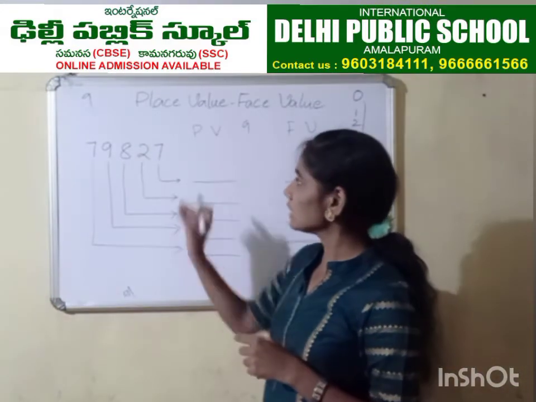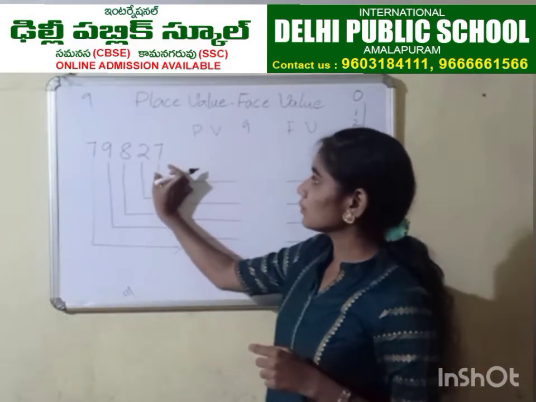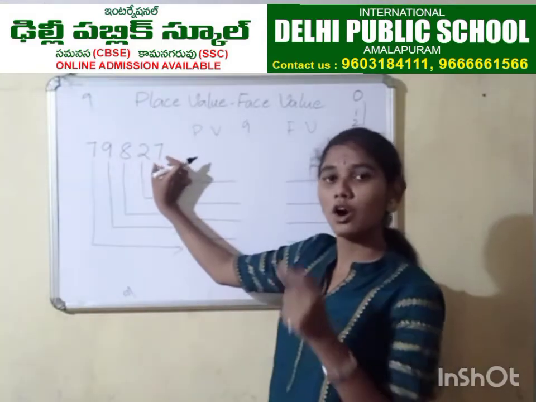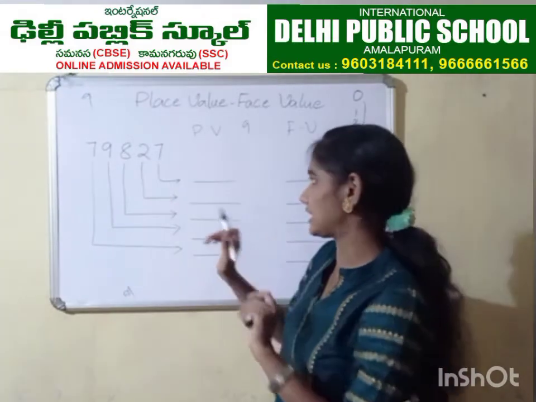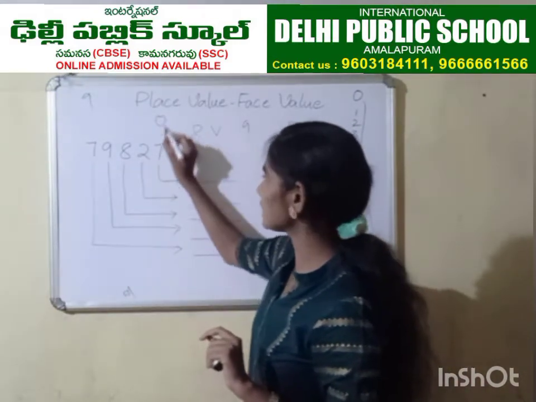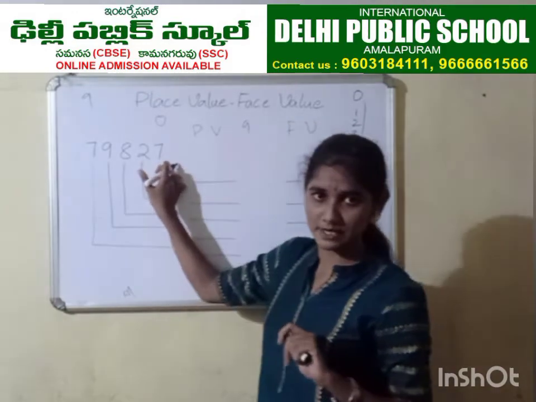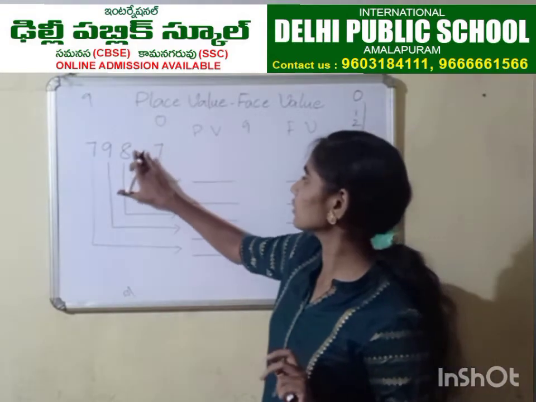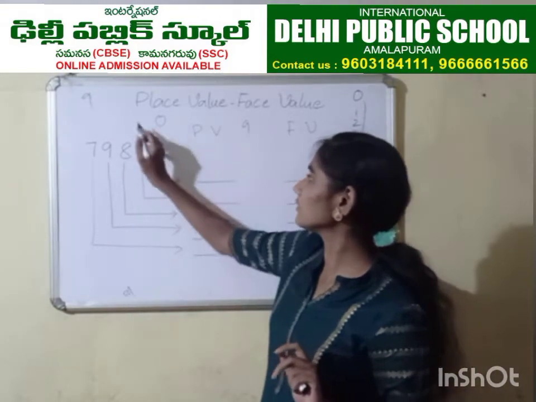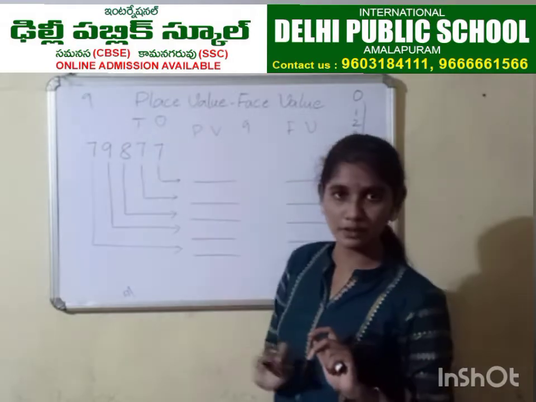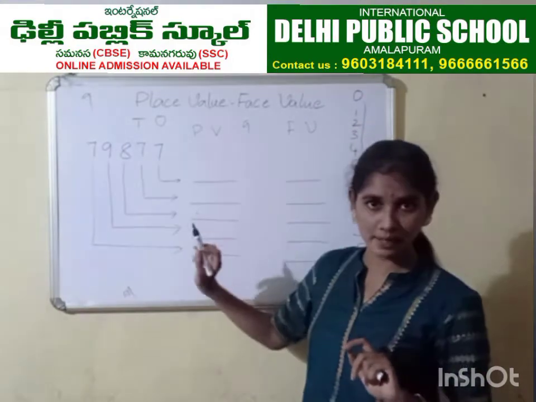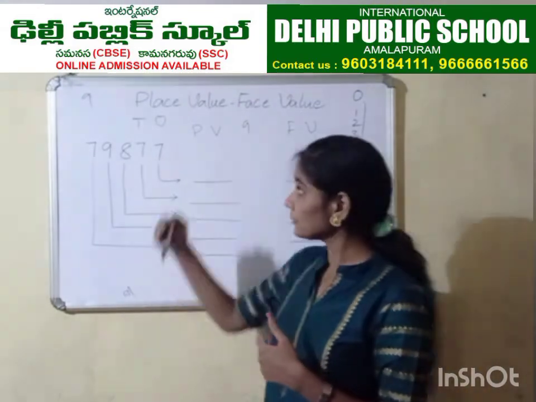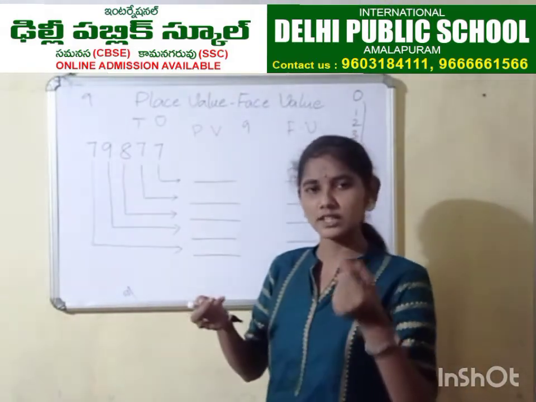Place value means if a number we write in ones place, that digit will have the value of its original digit. For example, here 7 is there in ones place. It means the answer is 7 ones only. The same 7, if you take in tens place, what will it become? 7 tens it will become. The 7 shape is the same, but it came from ones place to tens place. What happened? 7 became 70. A little bit of power it got.